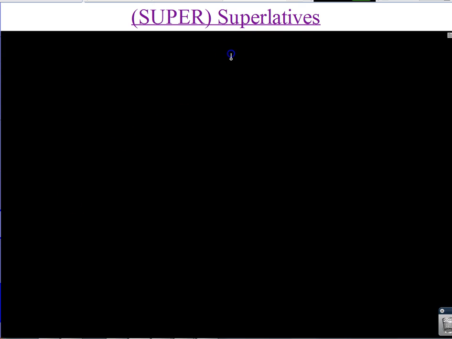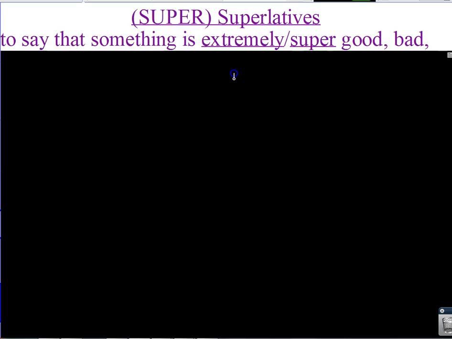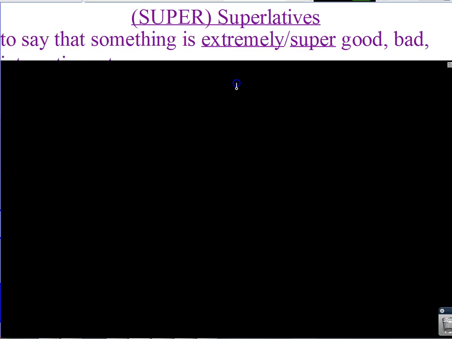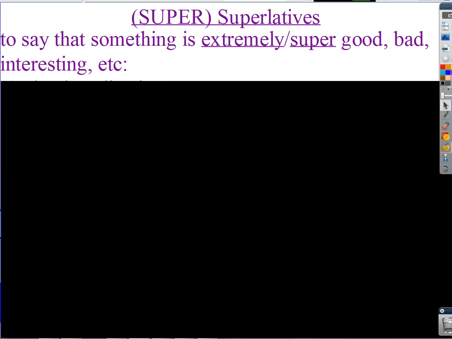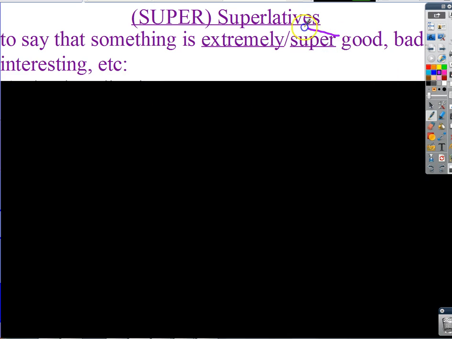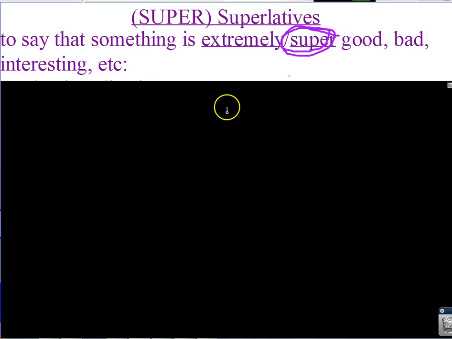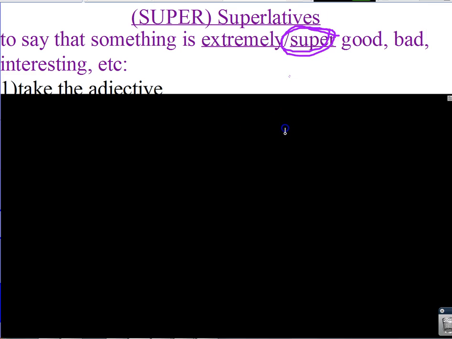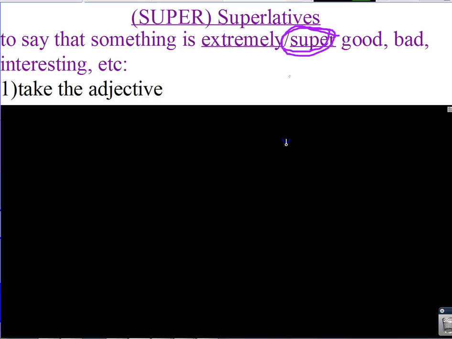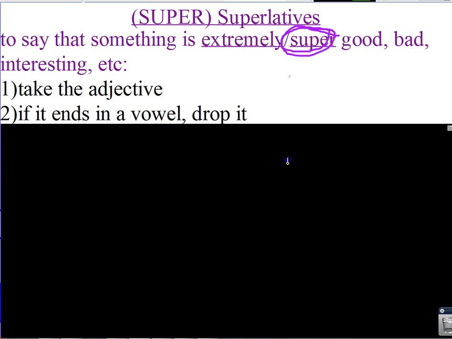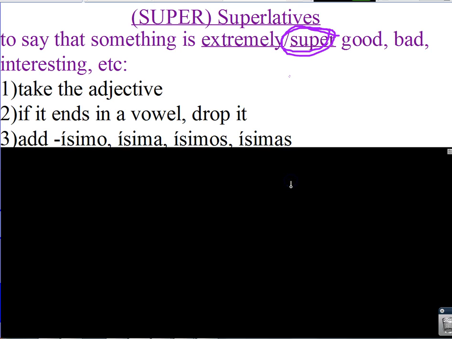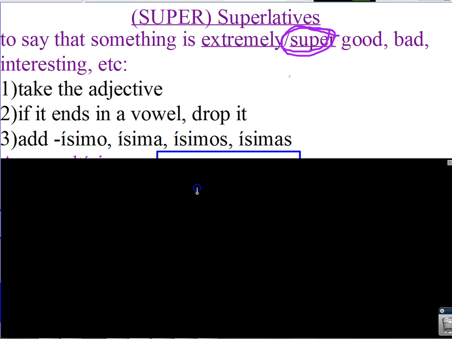What do I mean by super superlatives? Well, it's to say that someone or something is extremely or super good, bad, interesting, etc. I will always say super, because super superlatives is a whole lot more fun. You don't have to make that sloppy circle on your notes. How do you do a super superlative? Well, you take the adjective you want to use.